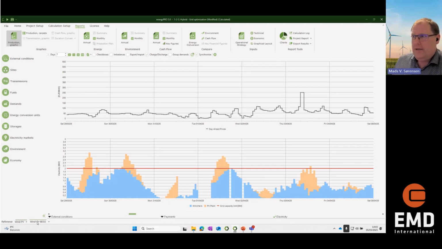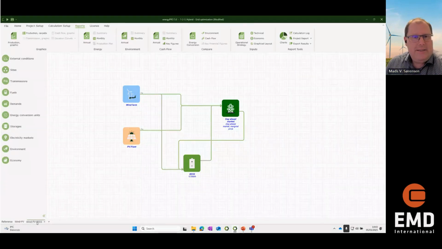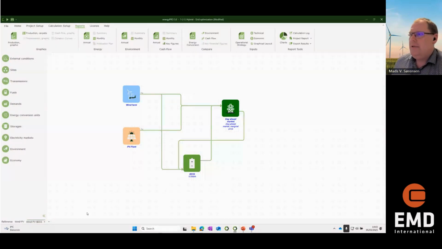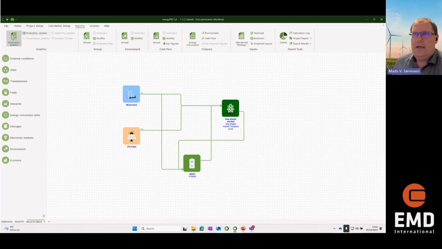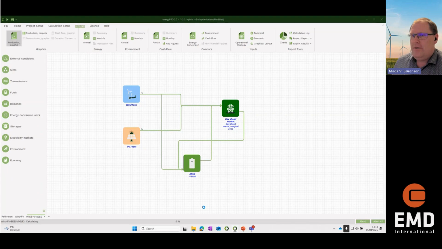If we have a period with way too much production compared to our grid limit, then I can use a battery to mitigate that problem. So in this case, I have introduced a battery, and I can here again in the production see how it operates.